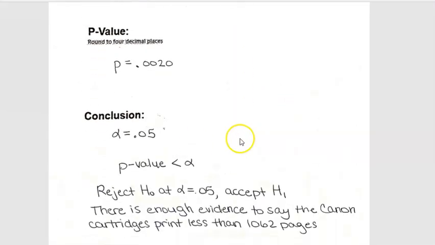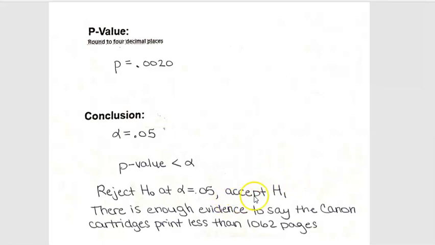Okay, so for an alpha of 0.05, when I compare my p-value to that, 0.002 is definitely less than 0.05. So it means we do have a significant result, right? This was an unusual value. So we would say we're going to reject the null hypothesis at an alpha of 0.05, and accept the alternative. So if I'm writing that out in sentence form, that means there is enough evidence to say the Canon cartridges print less than 1,062 pages.